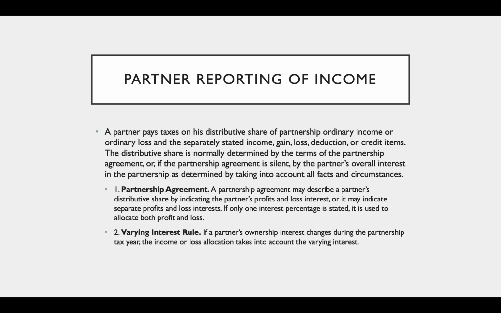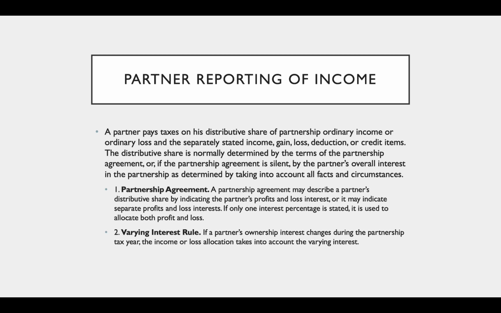Okay, now the partner reporting of income. So on the partner side, a partner pays taxes on his distributive share of partnership ordinary income or ordinary loss and the separately stated income, gain, loss, deduction, or credit items. This distributive share is normally determined by the terms of the partnership agreement, or if the partnership agreement is silent, by the partner's overall interest in the partnership as determined by taking into account all facts and circumstances.